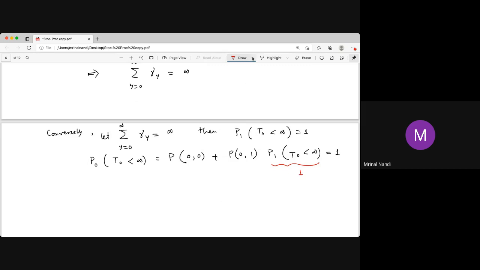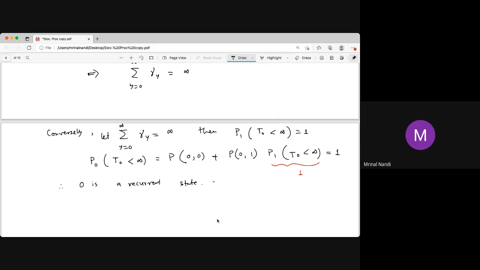So this is nothing but the probability of 0 to 0 plus the probability of 0 to 1, and that is 1, because from 0 it can't go to minus 1. So that must be 1. That means it is recurrent. Therefore 0 is a recurrent state.